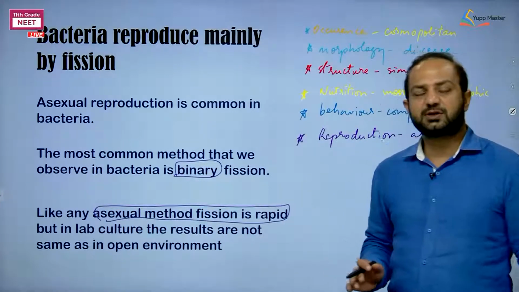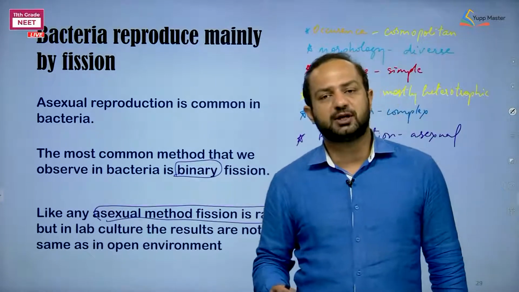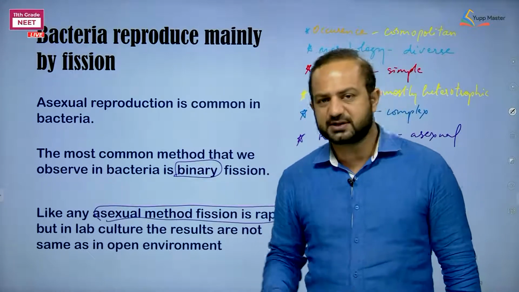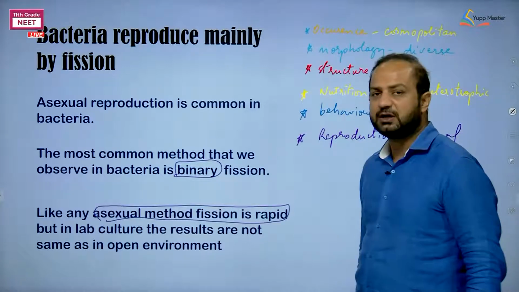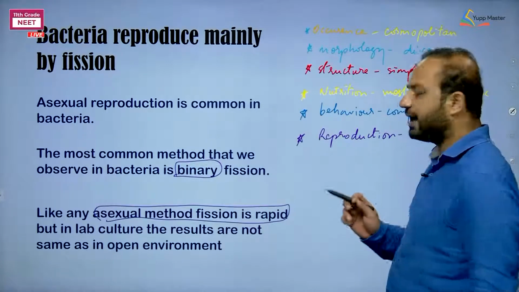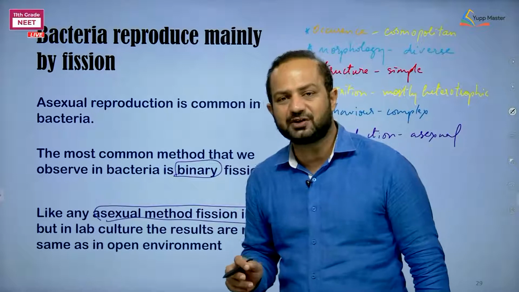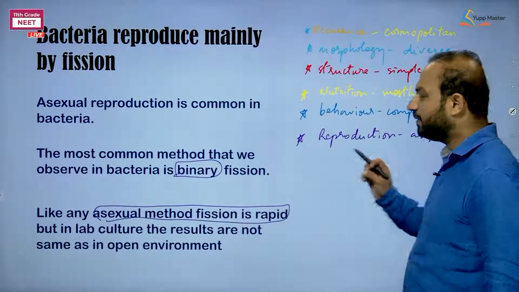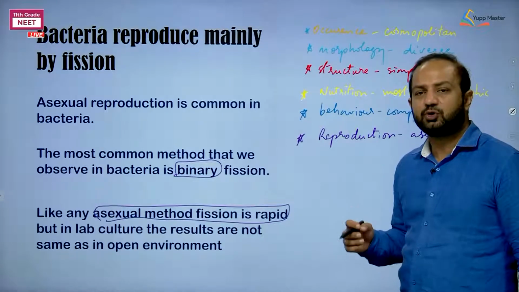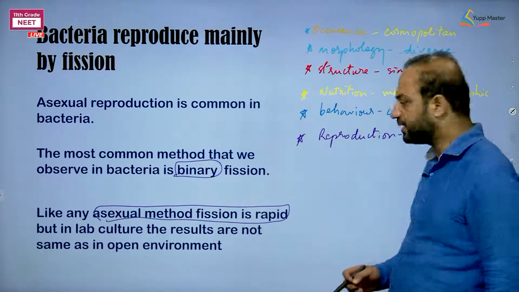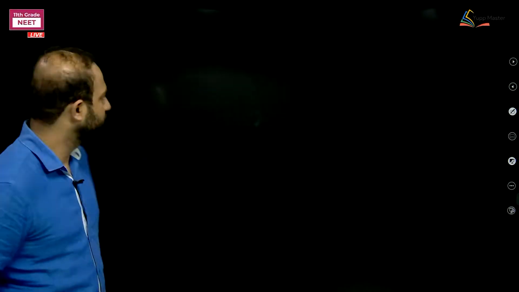But the situation is not the same when we study it in a laboratory. We will discuss it later on. As I said, the fission is binary, means 2, and multiples of 2 cells. So here I am telling you about the very special feature of multiplication in bacteria. What is that? If at a time 2 cells are getting formed, then I can say very clearly that each cell is dividing into 2.